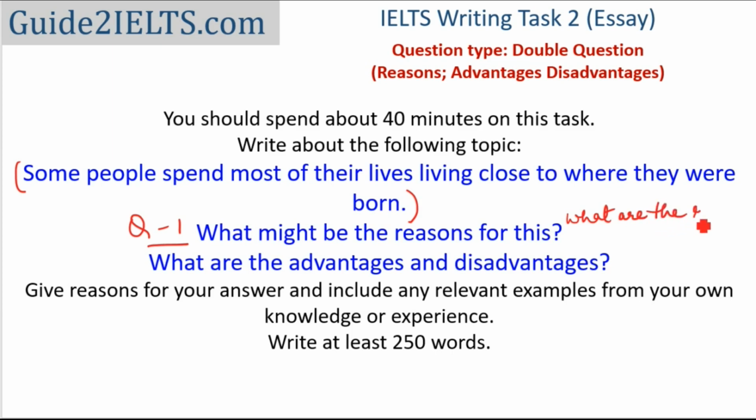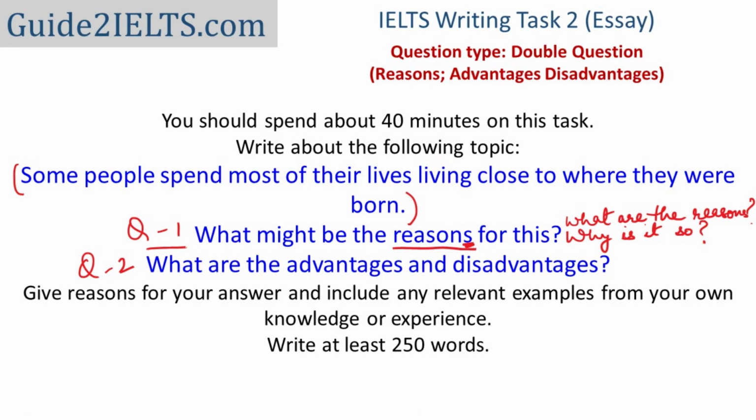One difference is, if it had been why is it so, it would have been enough even if I had given just one reason for this. But since the plural reasons is mentioned, it is important to give at least two reasons. And then the second question is what are the advantages and disadvantages? I have to mention both to score a good band in the task response criterion.